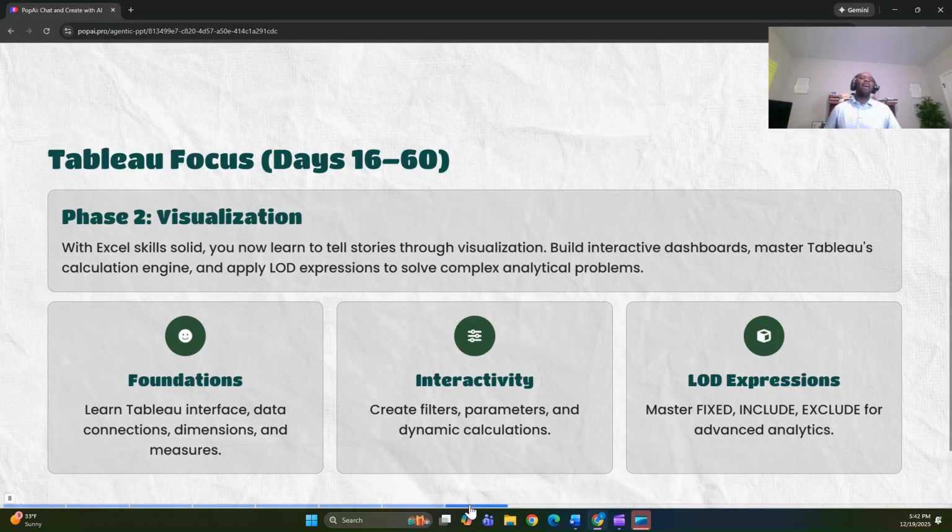All right, now we are on day 16 and we are starting to work on Tableau. Tableau foundations. Tableau is a tool used for data visualization. So know the foundations, learn the Tableau interface, the data connections, the basics of dimensions and measures, discrete and continuous measures. Know interactivity. So create filters, parameters, dynamic calculations. And also at this time, I want you to get introduced to fixed LODs, include and exclude. That will help you in your visualization journey.